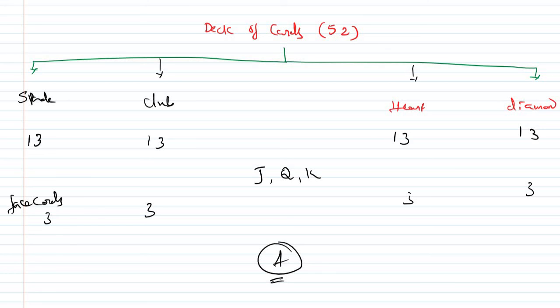Can you write all the 13 cards of one suit? Yes. We can write 2, 3, 4, 5, 6 till 9, 10, J, Q, K, and A. This is the order. But keep in mind, ace is neither a face card nor a number card. Usually we get confusion here only.